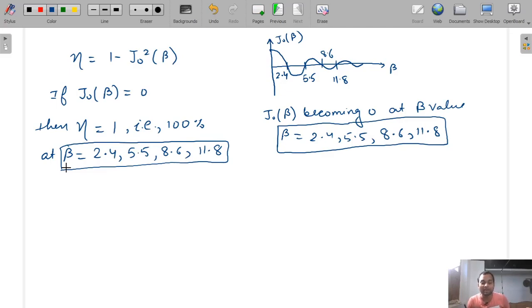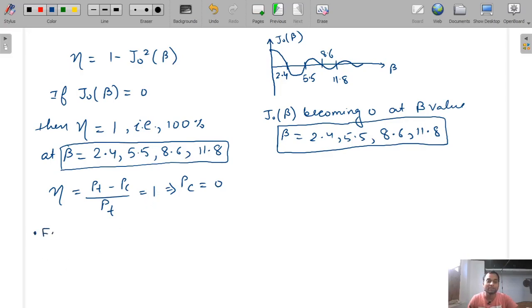So when J0 beta becomes 0, then efficiency will become 100%. What is the efficiency formula? PT minus PC by PT. So when efficiency is equal to 1, then PC is equal to 0. So it implies that for beta values 2.4, 5.5, 8.6 and 11.8, the carrier power becomes 0, so that power efficiency will become 100%.